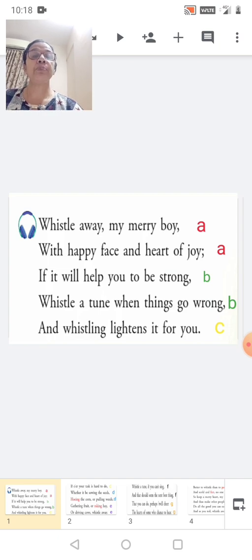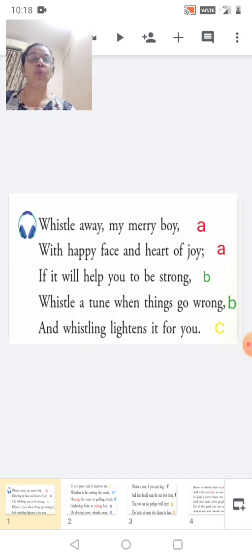If it will help you to be strong, whistle a tune when things go wrong. Now look at the last words, strong and wrong. They both rhyme with each other. So the alphabet written over there in green is small b. Now the next line, and whistling lightens it for you.